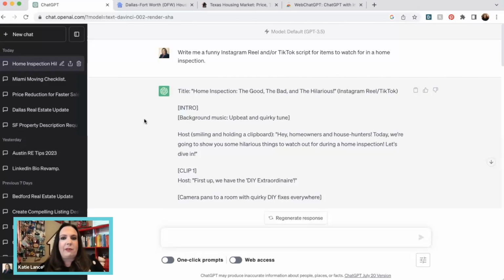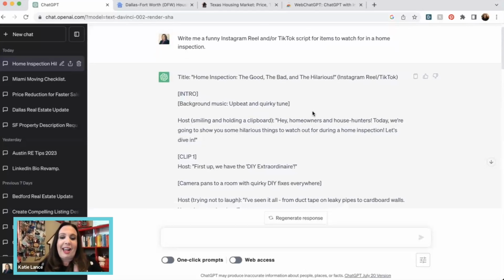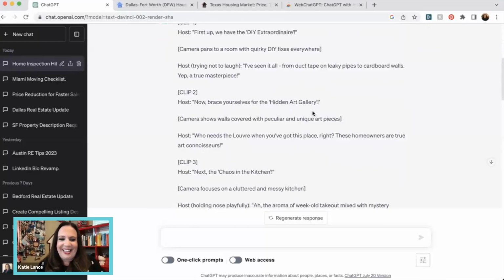But again, think about different parts of your business. I always say, look at your life as content, whether it's home inspections, title and escrow, closing costs, whatever it might be. You might find something that comes up often, and then maybe there's an opportunity to create a funny script about it. Home inspection, the good, the bad, and the hilarious, right? Okay, I want to see someone create this. This is a good one.